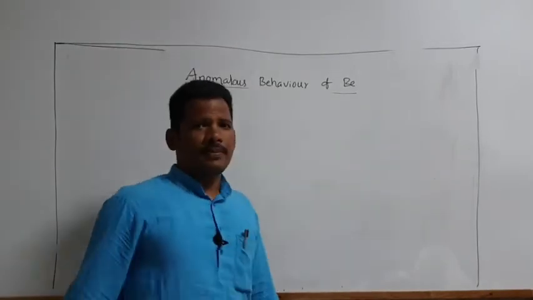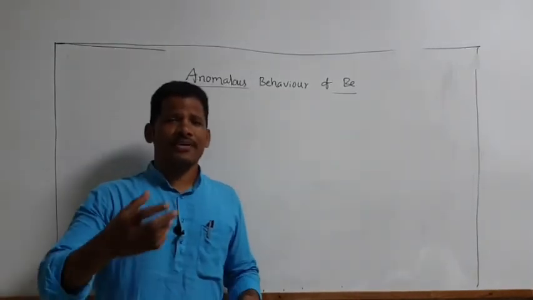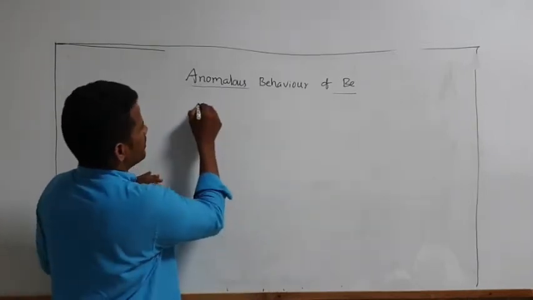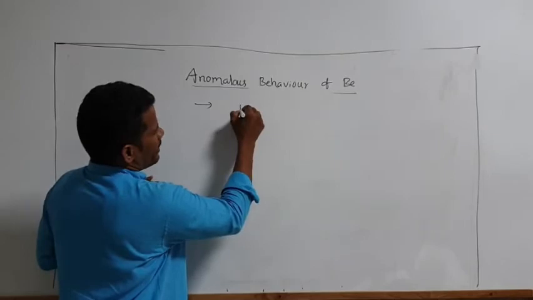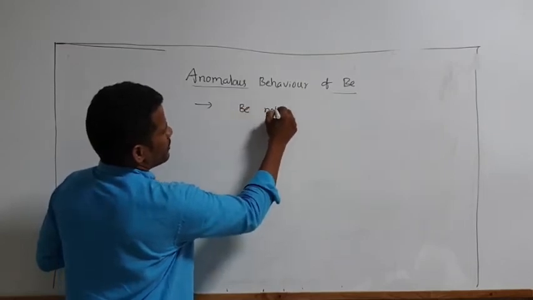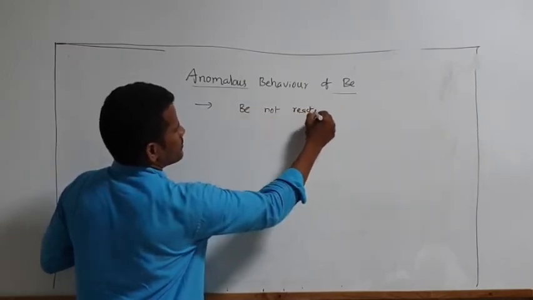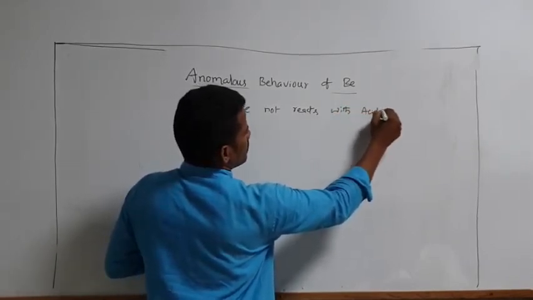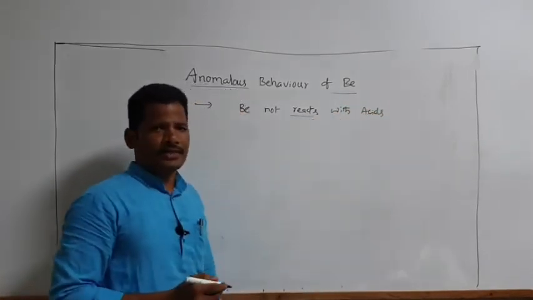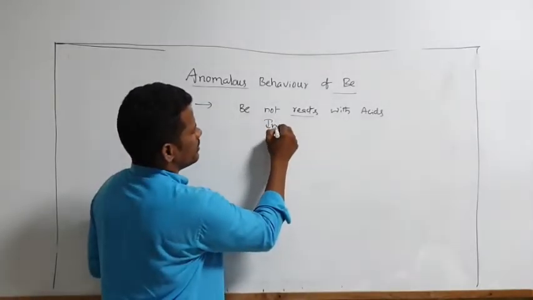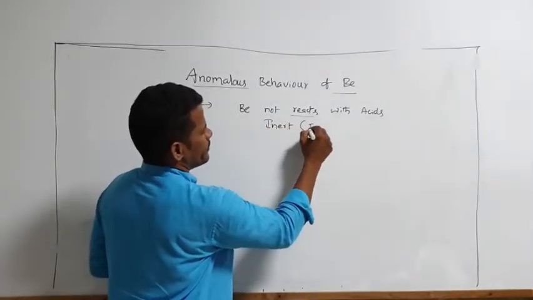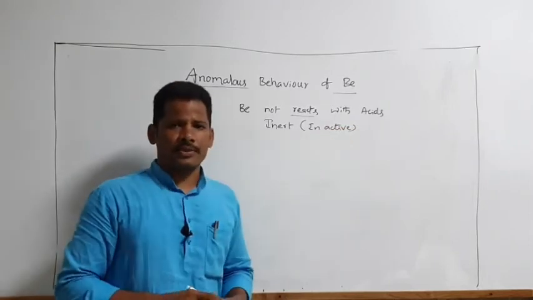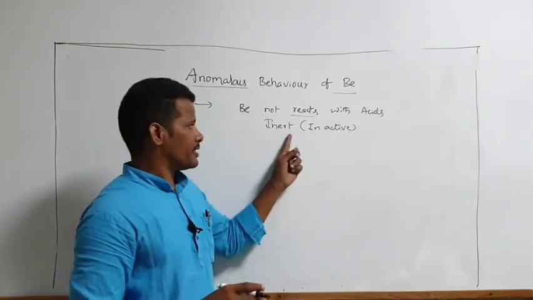Next, coming to the properties, what are the different properties beryllium shows? First property, beryllium does not react with acids. So any compound which does not react with acid is nothing but inert. Inert means inactive. Active means reaction takes place. It undergoes reaction, but it is inactive.